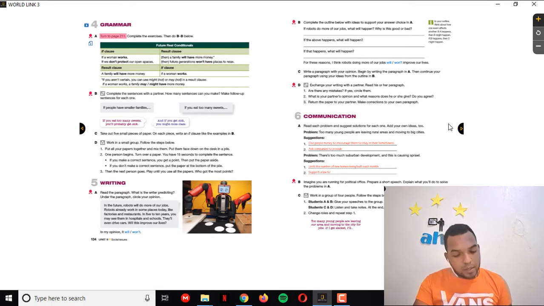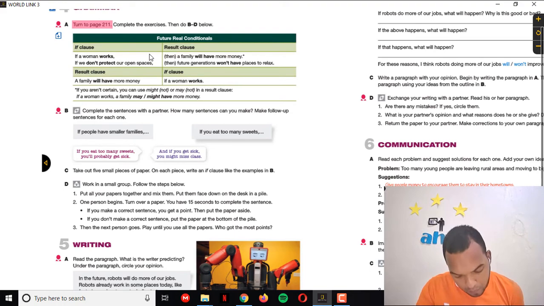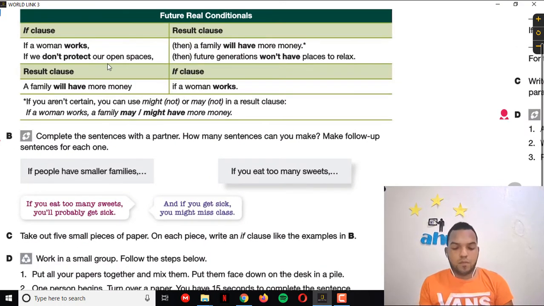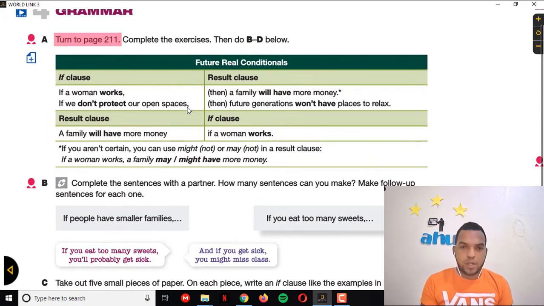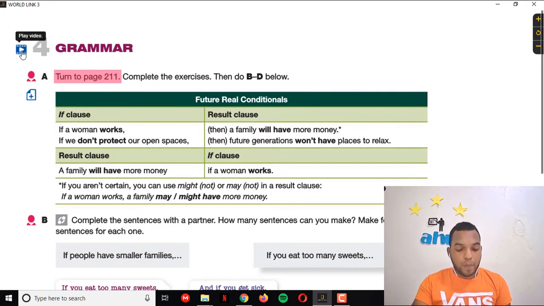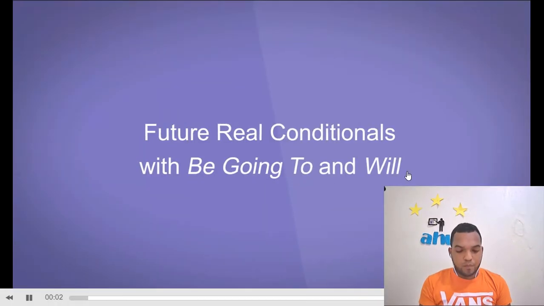Now, this is the next part. The graph breaks down, we can say. Okay. So here, this is the future real conditional. The future real conditional. So I will play the video for you. Pay attention to it. Future real conditionals with be going to and will.